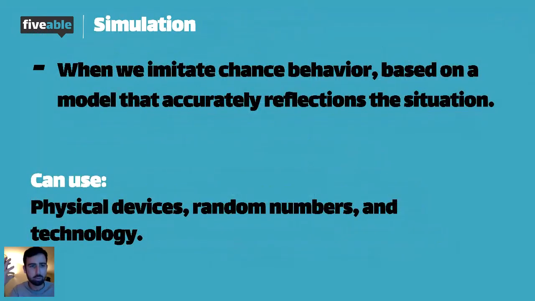So now that we talked a little bit about probability, what we like to do as statisticians is to simulate a chance process, and we call that simulation. It's where we take a chance behavior and we create a situation that models the probability and the outcome. We can use a couple different things for this. We can use physical devices like a random number table, but it's easier if we use technology. I don't have my graphing calculator, but I will use a graphing calculator on my cell phone. We can use that to simulate chance processes.